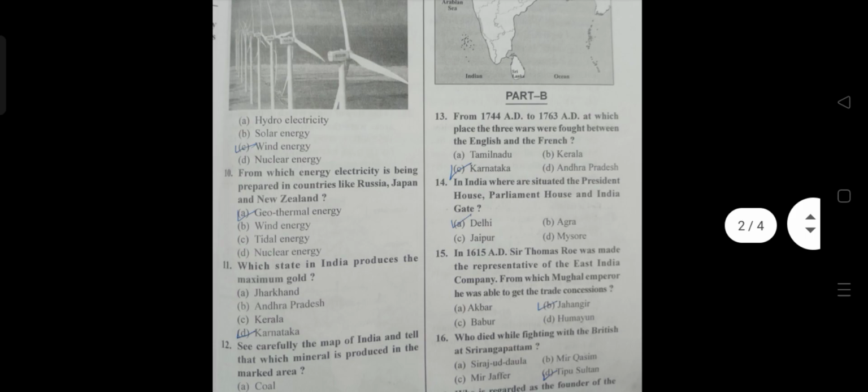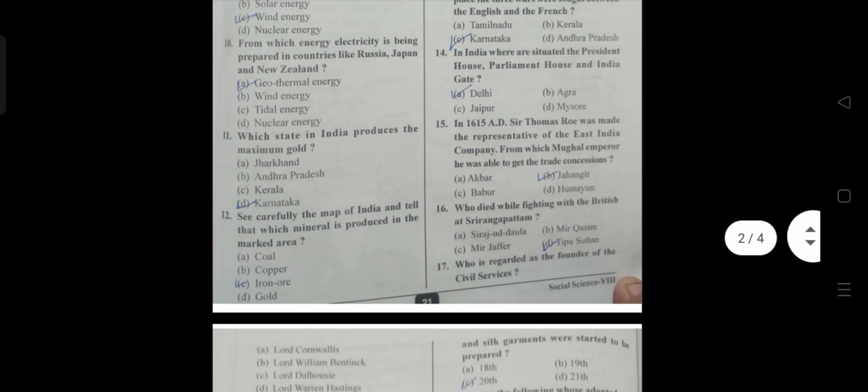10th, from which energy is electricity being prepared in countries like Russia, Japan and New Zealand? The answer is A, geothermal energy. 11th, which state in India produces the maximum gold? The answer is D, Karnataka. 12th, see carefully the map of India and tell which mineral is produced in the marked area. The answer is C, iron ore.